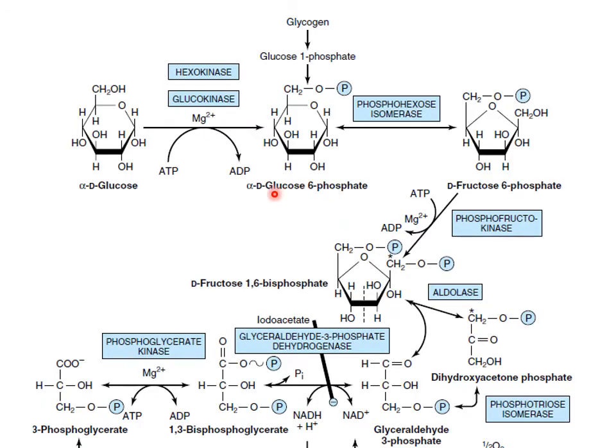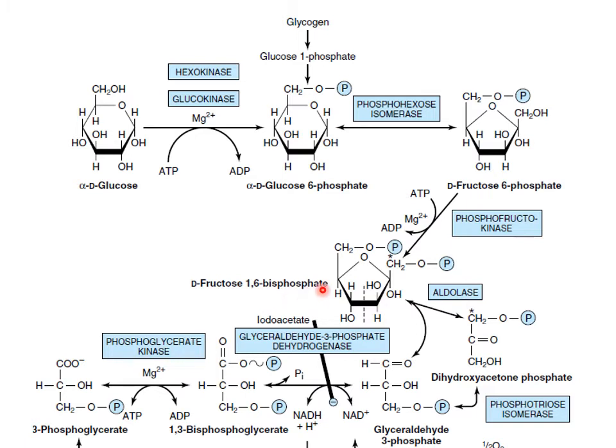Now we can see the complete pathway. Here are 10 steps. In the first step we saw glucose was phosphorylated into glucose 6-phosphate. Then this was isomerized into fructose 6-phosphate. This fructose 6-phosphate had one more phosphorylation and was converted into fructose 1,6 biphosphate.